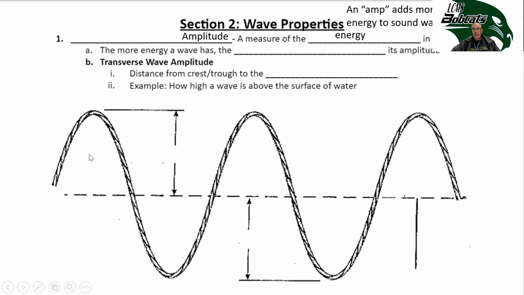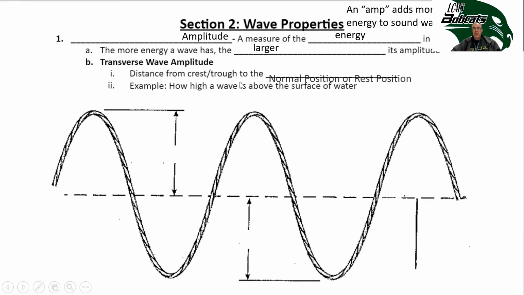And this also makes sense with this transverse wave. If you're at the beach and there's a little ripple coming, it's a low wave, it doesn't have much energy. But if you look out and it's a 15-foot wave, you know that it's carrying a lot of energy towards you. The more energy the wave has, the larger its amplitude.